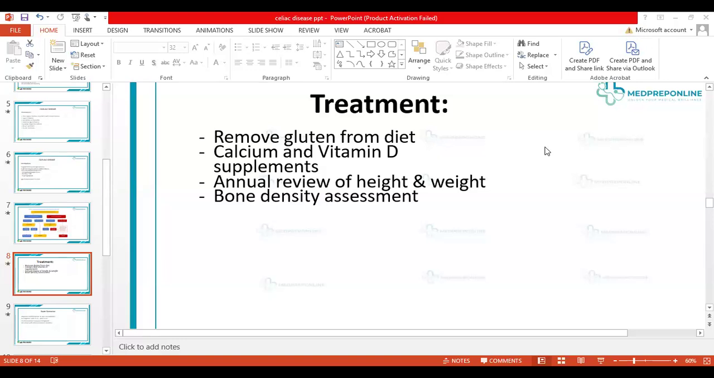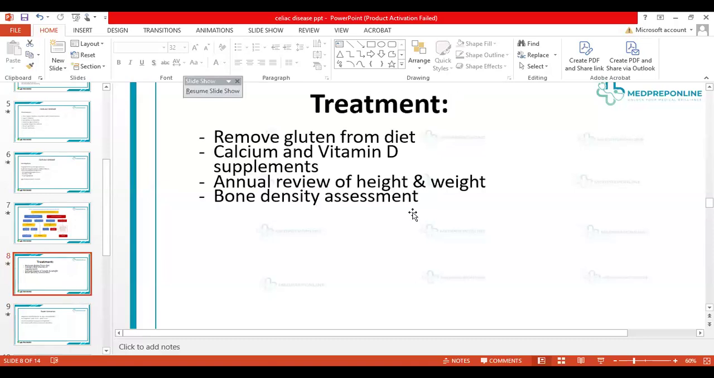So whenever you have any of the MCQs, the major component is the gluten-free diet along with the supplementation and then the follow-up. These are the main points. Okay, so we can also have certain questions regarding the exams.